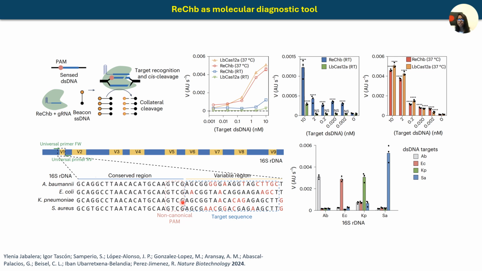So 4 pathogens were chosen, and RegB could successfully detect all 4 pathogens, while Cas12a failed due to its strict PAM requirement.